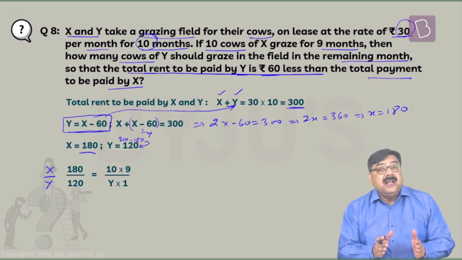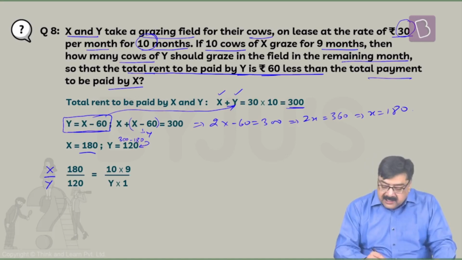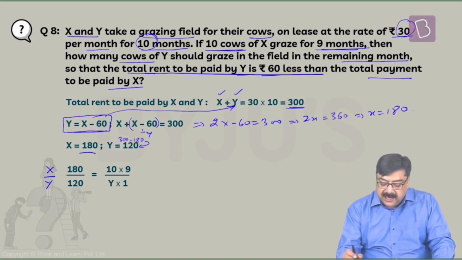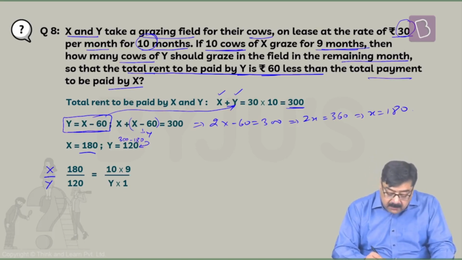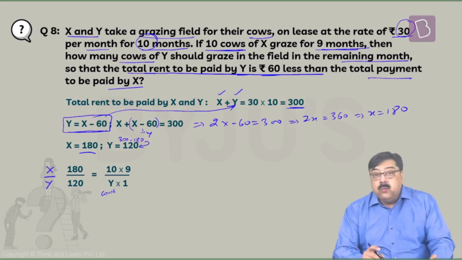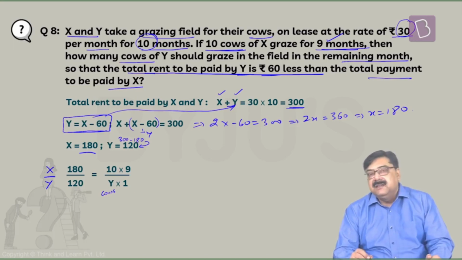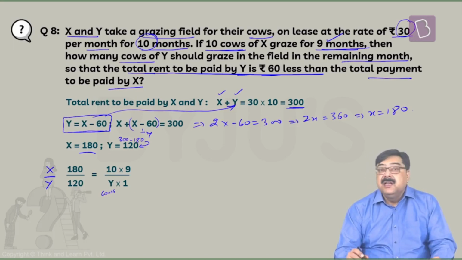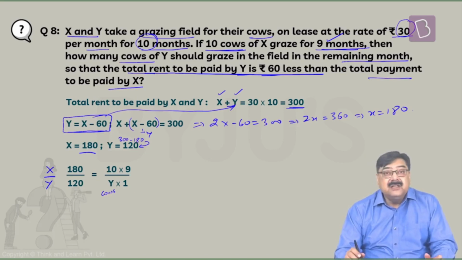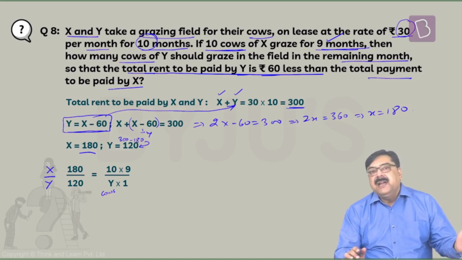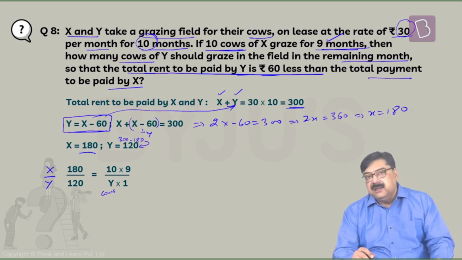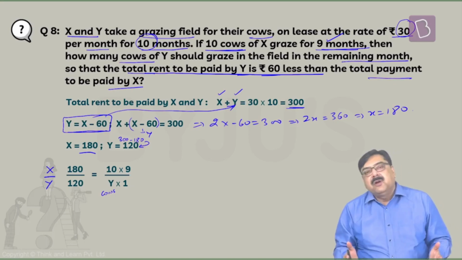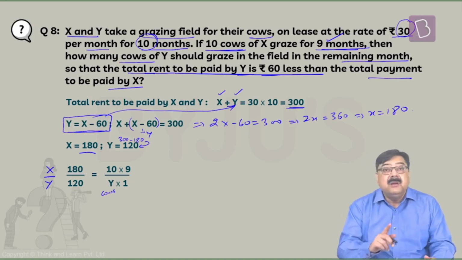Now the ratio in which their cattle graze in the field: for X, 10 cows graze for 9 months. So 10 into 9 is his utility. Now Y number of cows into 1 month, because for 9 months the cows of X had grazed the field. Now only 1 month is left because they had taken this field on rent or on lease for 10 months. 9 months utilized by X, so 1 month remains for Y. So how many cows of Y should graze the field? Y is eligible for how many cows to graze in this field for the remaining 1 month?